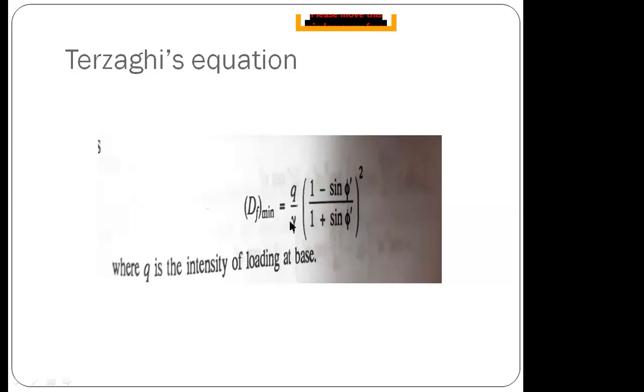So what is phi? What does phi represent in the formula?